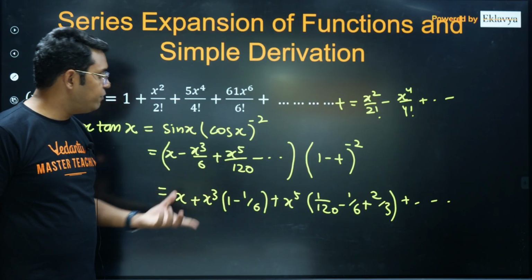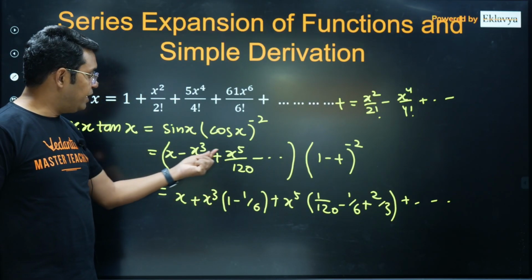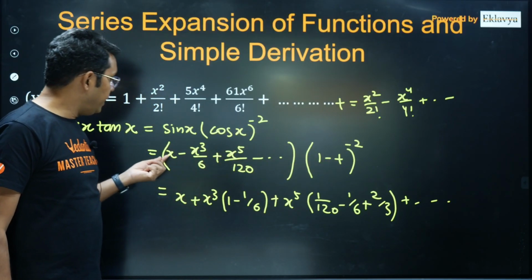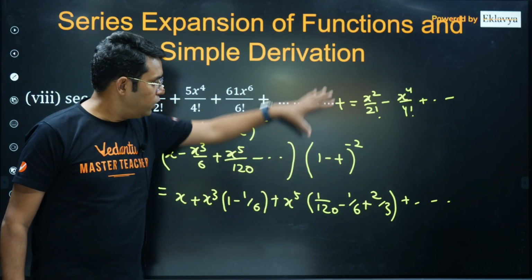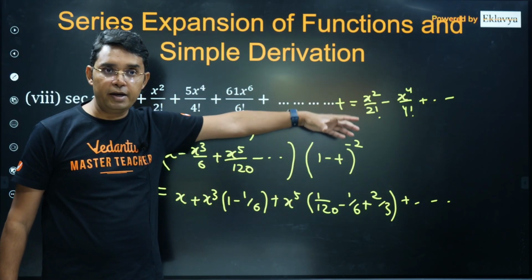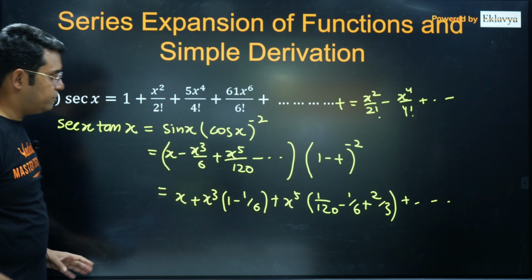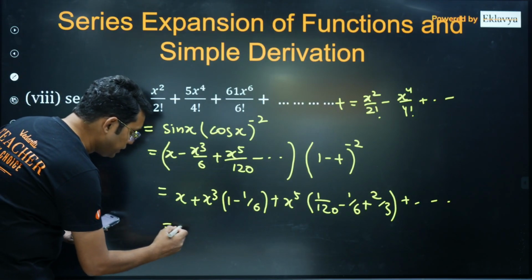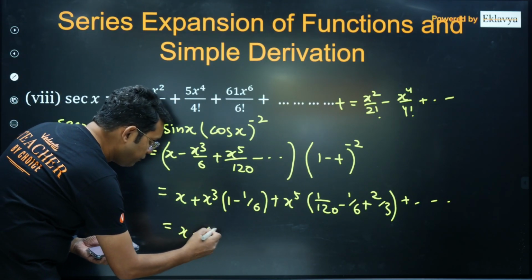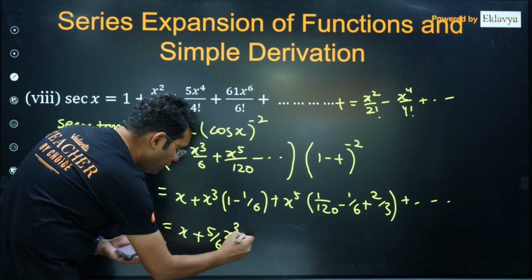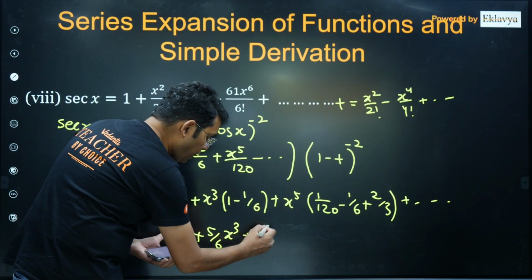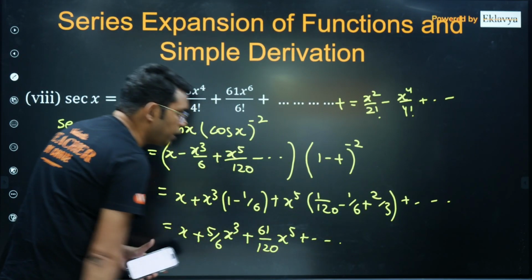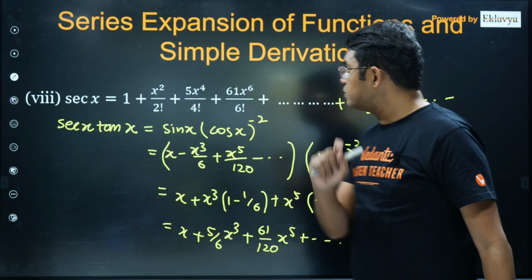Similarly, for x power 5, you will get it at 3 places: when x power 5 is multiplied with 1 here, x cube multiplied with x square here, and x multiplied with x power 4 here. You can see what 1 minus t power minus 2 is. So you will get all these terms. Okay, then I think we are done. So if you simplify it, it becomes x plus 5 upon 6 x cube plus 61 upon 120 x power 5 and so on.